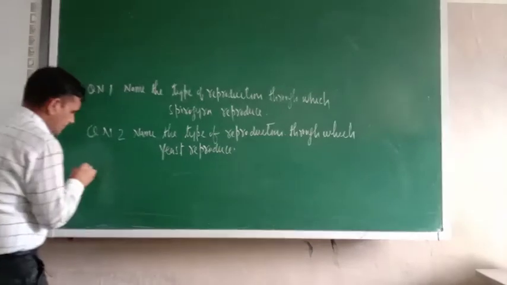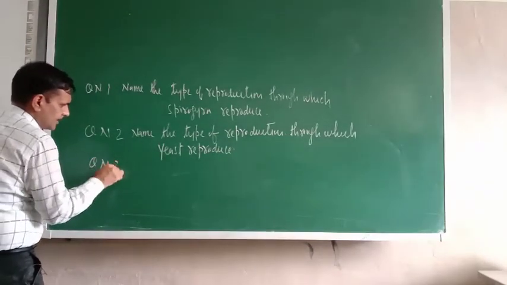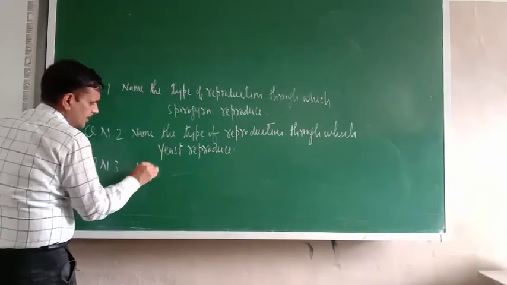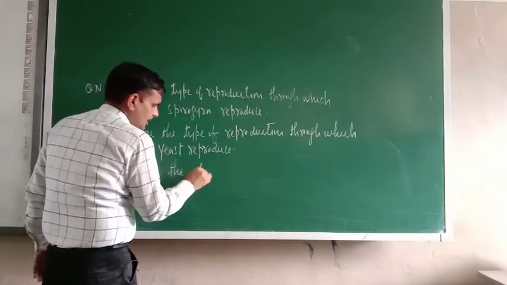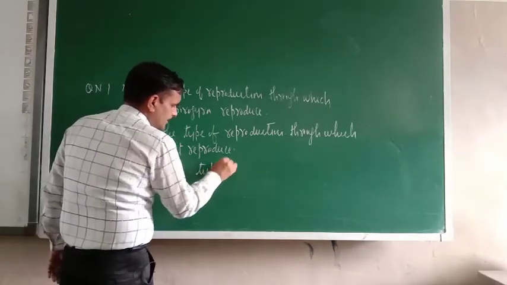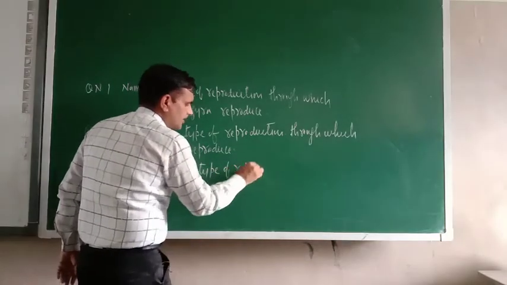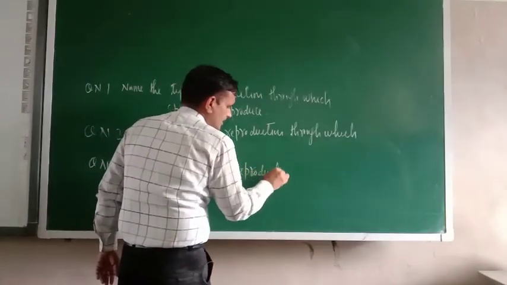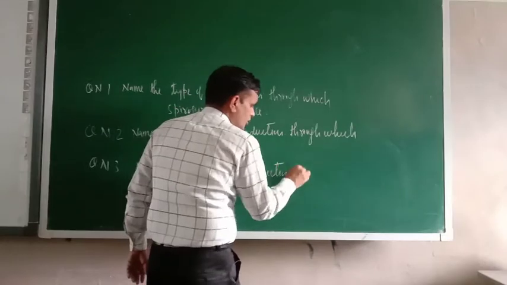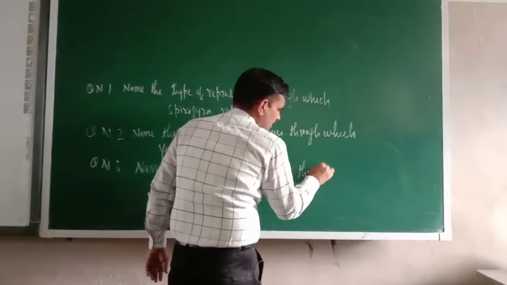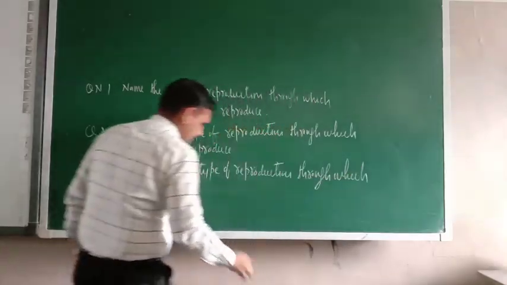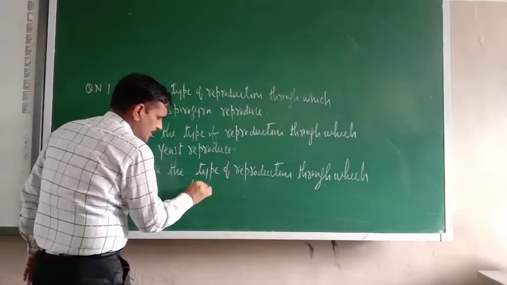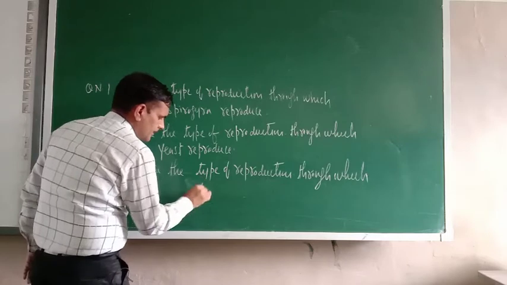Next one, question number 3: Name the type of reproduction through which fungus, bread mold, reproduces.